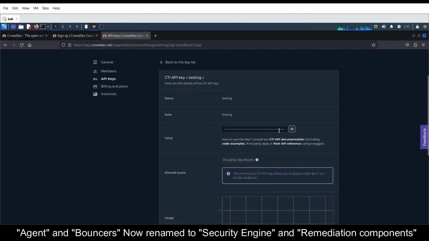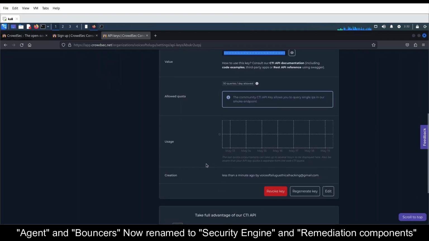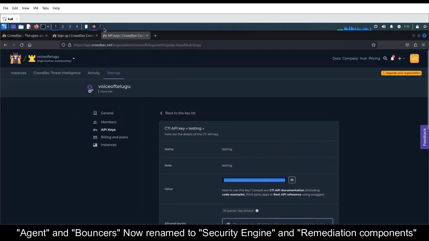Yeah, so they have given the API here. I think they haven't given any copy feature here. I'm not viewing the API key, so I don't want to show it to you. So yeah, this is the API.